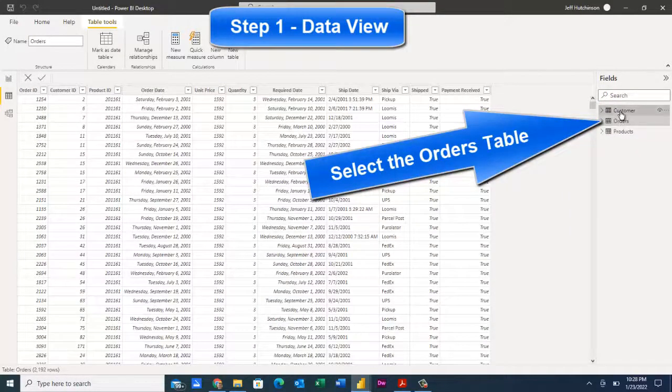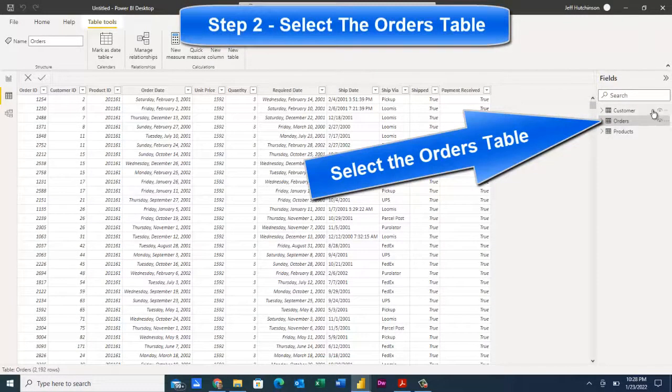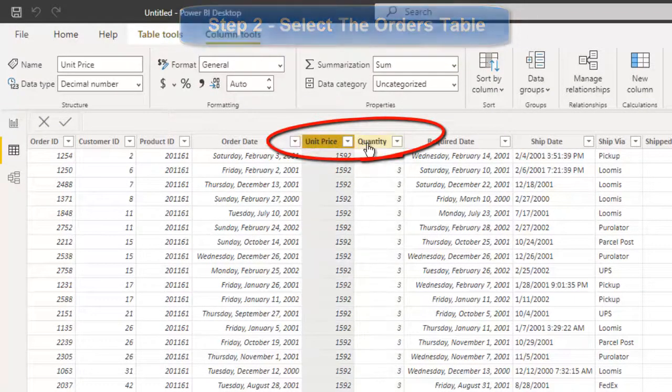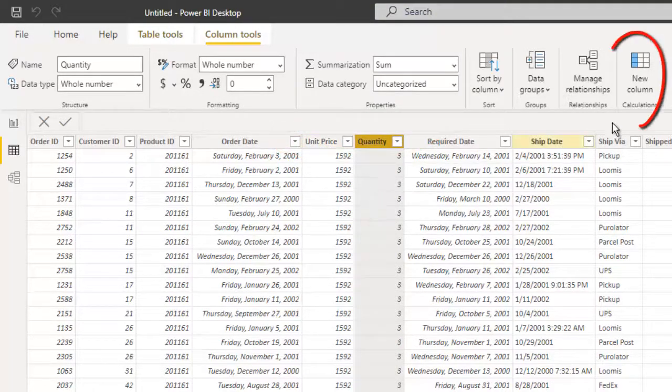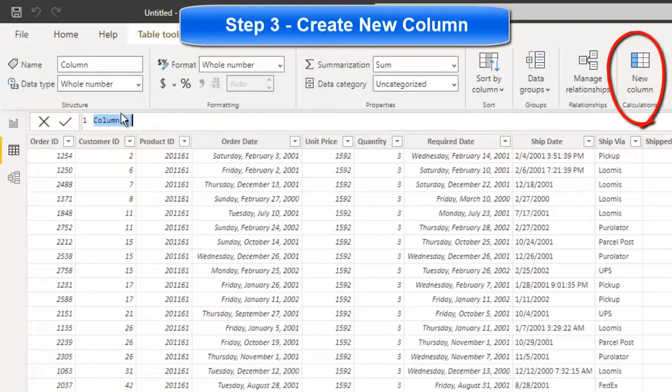So the only adjustments that I can see at this point, or formulas that I might want to create, is in the orders table, there is a unit price and a quantity, but there isn't like a total. And I think the total is what I want to create so I can use those fields. So to do that, you want to create a new column. And we're going to call this column total. And that's going to include the unit price times the quantity.